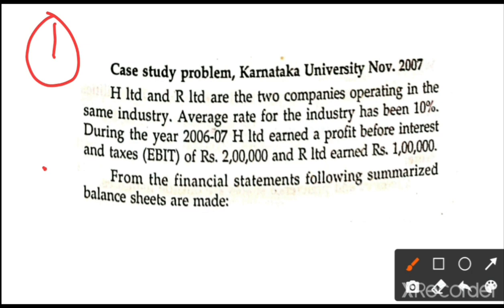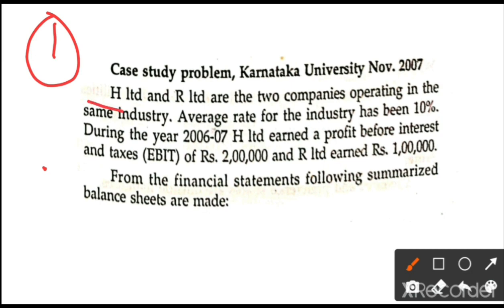Two companies means what? H company and R company. There is no need for much difficulty. Instead of one company they are given two companies' information. Then what do we have to do? First we have to calculate one company's book value and real value, then we have to take the decision. Again we are going to take the second company's information, then based on that we are going to calculate the book value and real value. Let us start with the discussion of the problem.